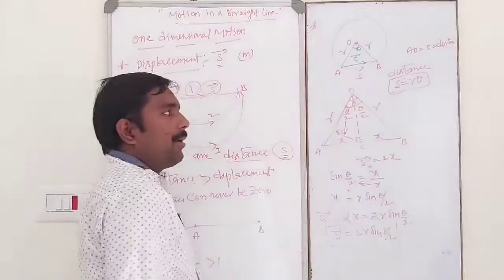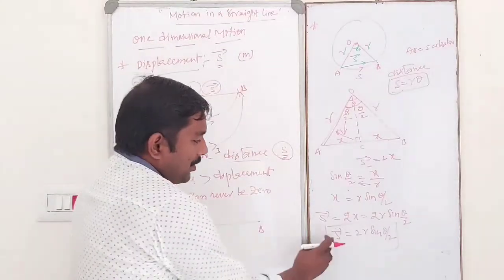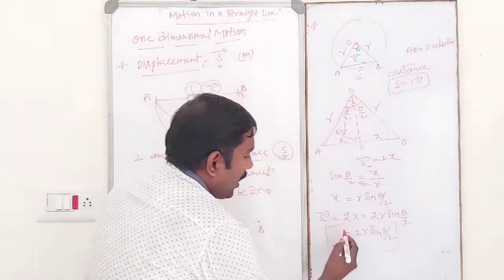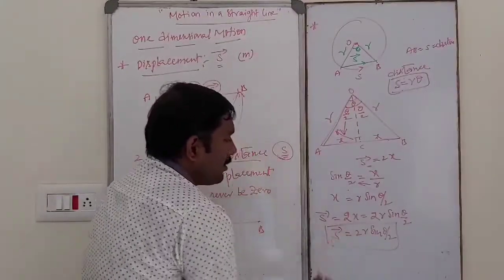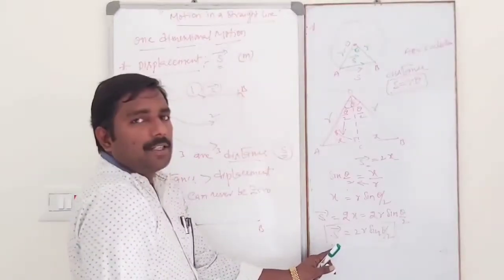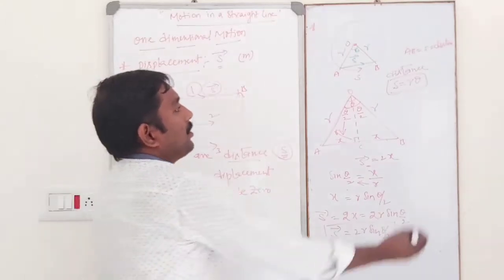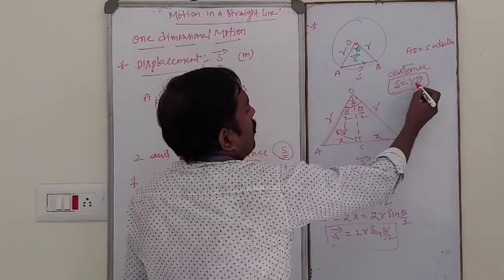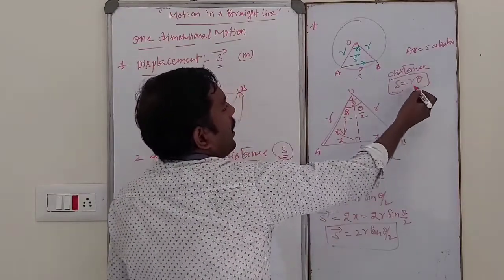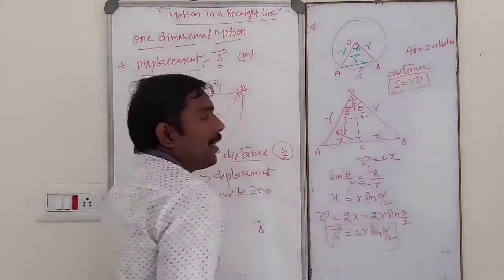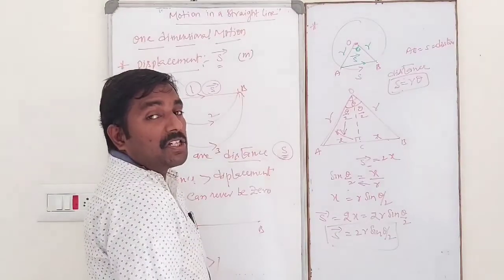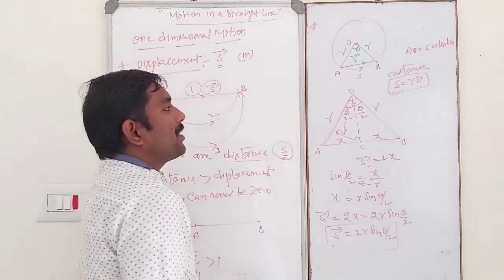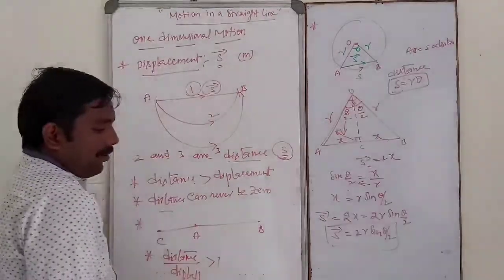Distance has only magnitude, there is no direction. S bar is nothing but displacement. So distance is measured by the formula S is equal to r into theta, where r is the radius and theta is the subtended angle measured in radian. Okay, students.